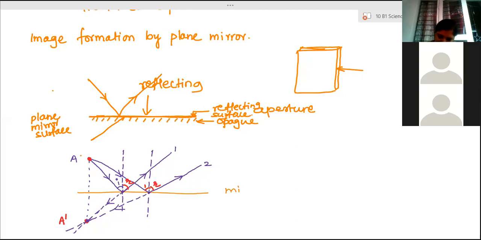Ma'am, you told us that for reflection from any surface there should be two incident rays, but with one it's not possible. If I take a torch, how will they intersect? One incident ray will not intersect. But if I put a torch in front of a mirror, I am able to see it. No, the image should be formed, so there is an intersection of reflected rays. Still, I'm able to see the torch light inside the mirror.